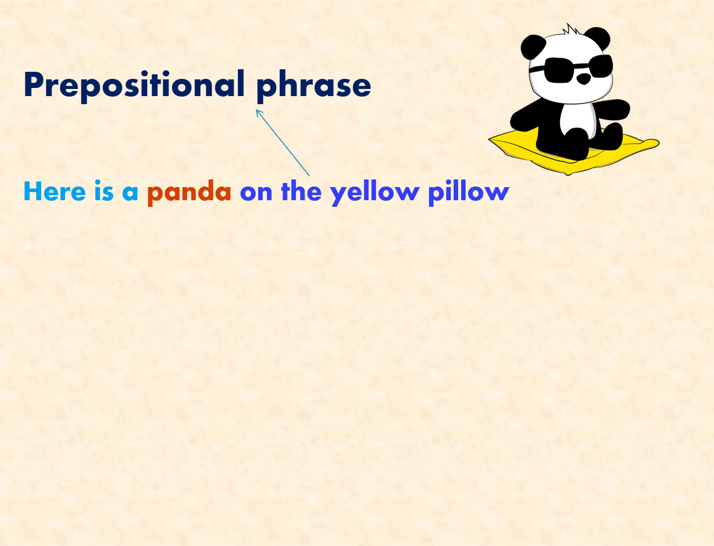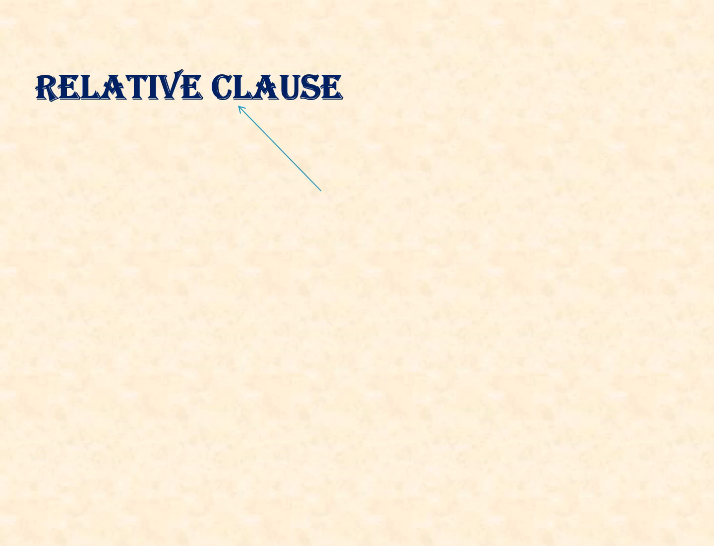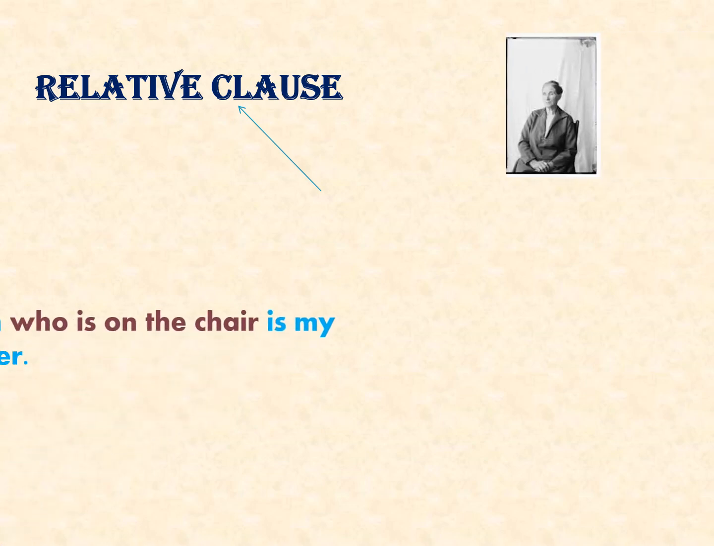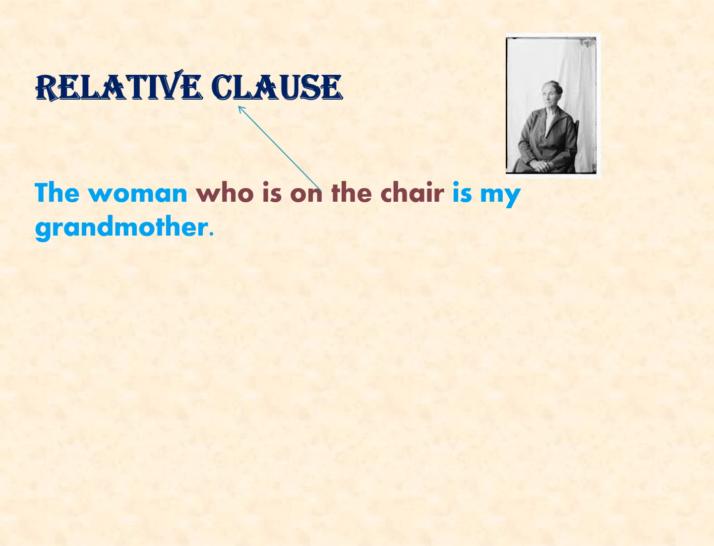Let us see another type of phrase that comes after noun in a noun phrase. Students, let us see the next phrase that comes after the noun in a noun phrase. That is relative clause. Let us see the example. The woman who is on the chair is my grandmother. In this sentence, who is on the chair is a relative clause and who is a relative pronoun. This relative clause is giving information about the woman.